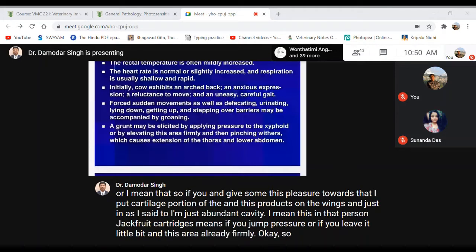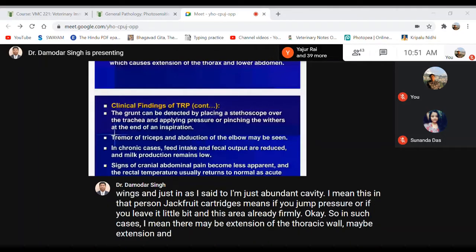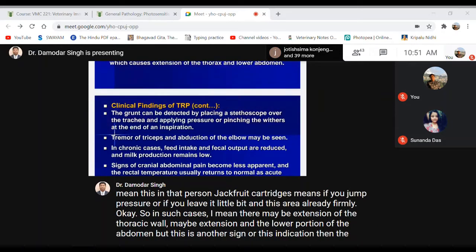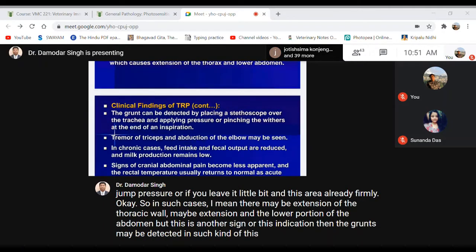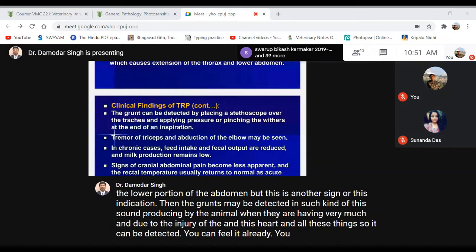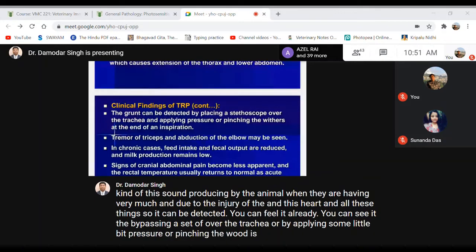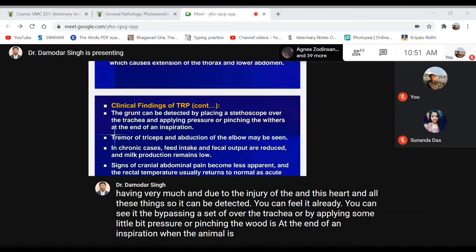Then the grunts may be detected, such a sound produced by the animal when they are having very much pain due to injury of the heart and so on. You can detect it by pressing a stethoscope over the trachea, or by applying a little pressure or pinching the withers at the end of an inspiration, when the animal is taking in the air. If you are using a stethoscope, you can feel that, or the animal is having a painful sound.